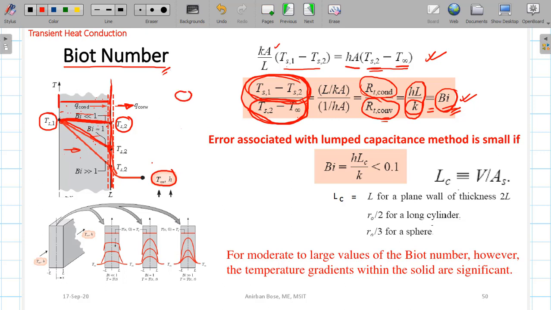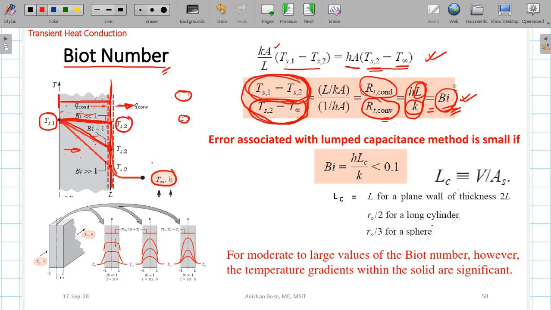Or if the dimension or the geometry of the body is very small, then there is less chance that there will be variation of temperature, because the size of the solid body is already very small. So chances of getting variation in temperature will be less, and that is clear from this expression L. If L is very, very small, that means if the dimension of the body is very small, then also the lumped parameter analysis is suitable. So if the body is made of a high thermal conductive material, or if the dimension of the body is very small, you will get a low Biot number, and you can conclude that we can use the lumped parameter analysis.